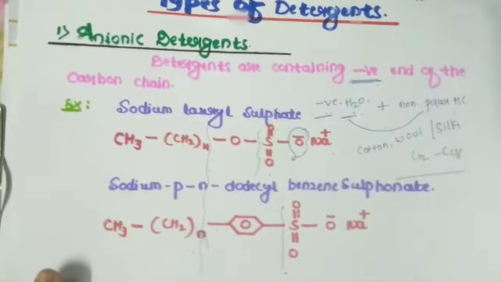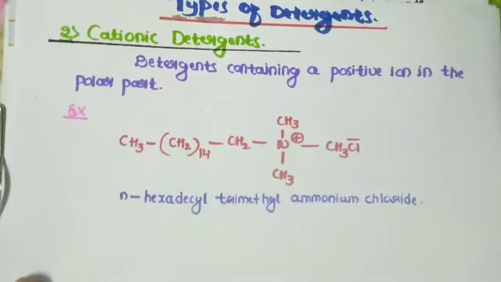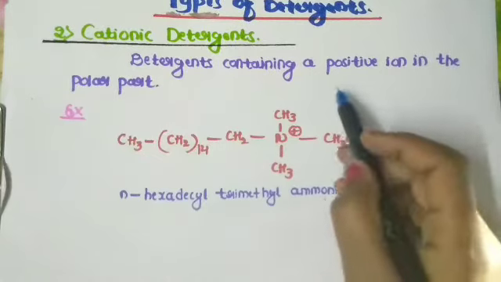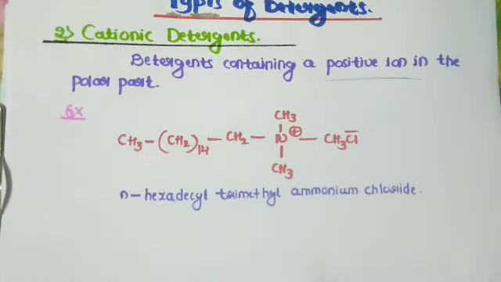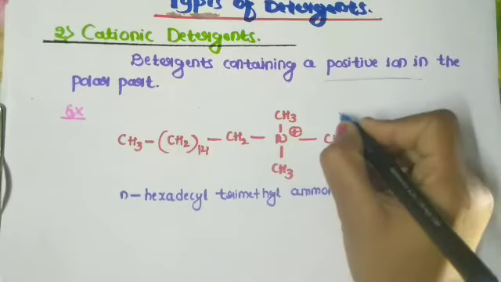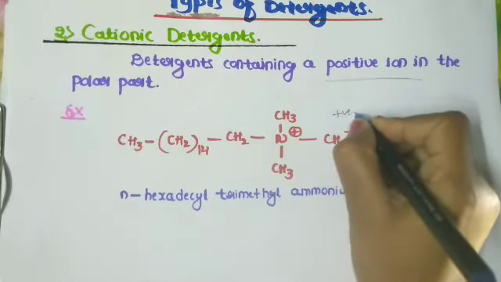Next one is the cationic detergents. Cationic detergents contain a positive ion in the polar part. These are the substances containing positively charged water soluble groups.